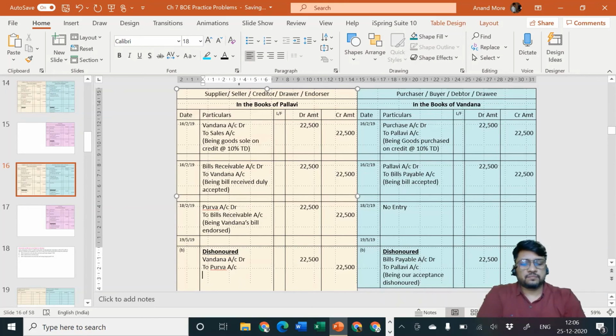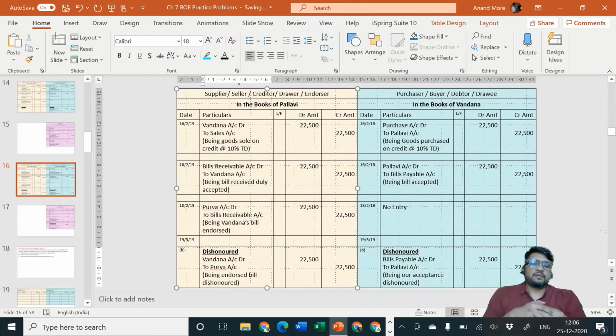Being endorsed bill dishonored, full stop, khatam. Simple situation. If it is honored, then the situation is different. If it is dishonored, then the situation is different.